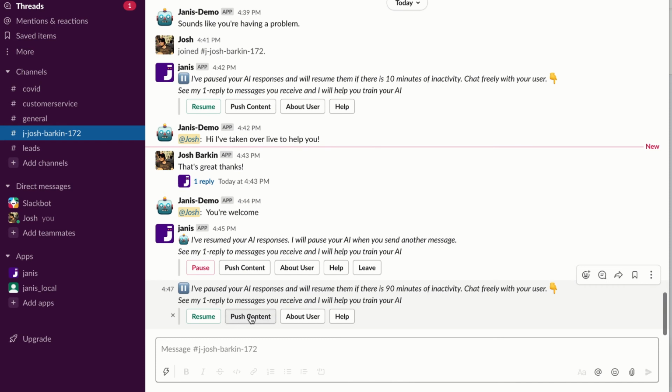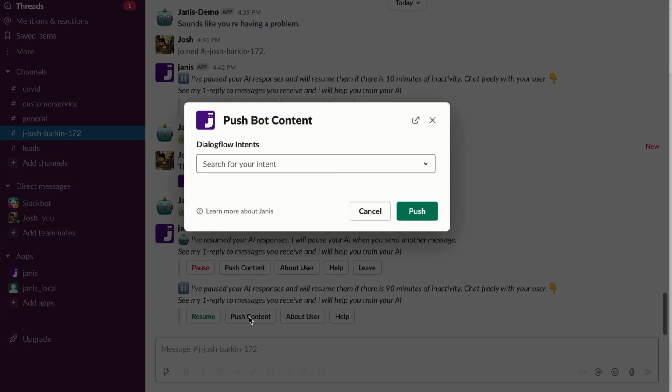Now, one of the things that's really helpful is that you can also push content to the user. So maybe if I click push content, I have a response already set up to a user's question. I don't need to type that out again. I could just push a saved response. I've already trained the AI to respond, and even though I'm chatting live, I can reuse the AI that I've already invested time training to then boost my live chat productivity.